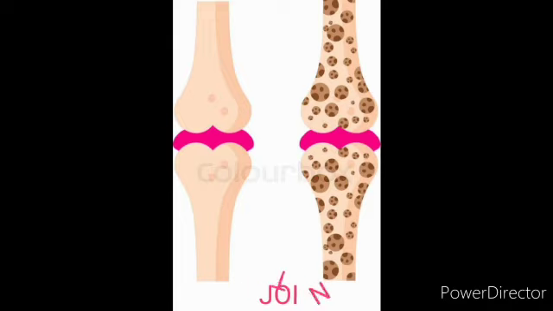Joints. Look at the picture here. The two bones are joined together. In between the two bones, there is a pink tissue-like structure, that is called ligaments. It acts like a glue. When we are attaching two things, we have to apply glue, right?